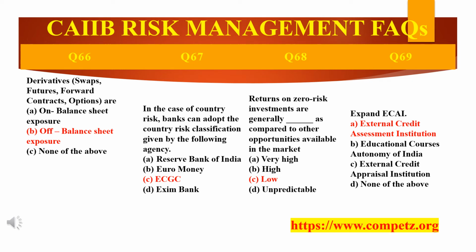Examples of ECAI are CRISIL, CARE, ICRA, Brickwork. These are the examples I am giving you. The credit information agencies assign a rank or a credit score for individuals. Okay.